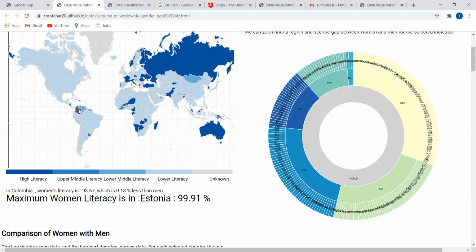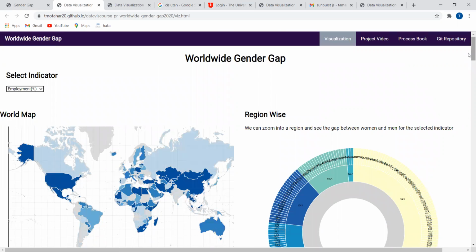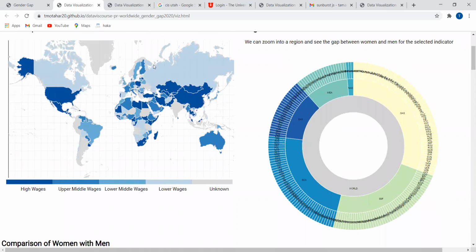And additionally, for example, in Colombia, women's literacy is 93.67%, and this is 0.18% less than men. And it will show the maximum women's literacy in which country, that is Estonia, which is 99.91%.